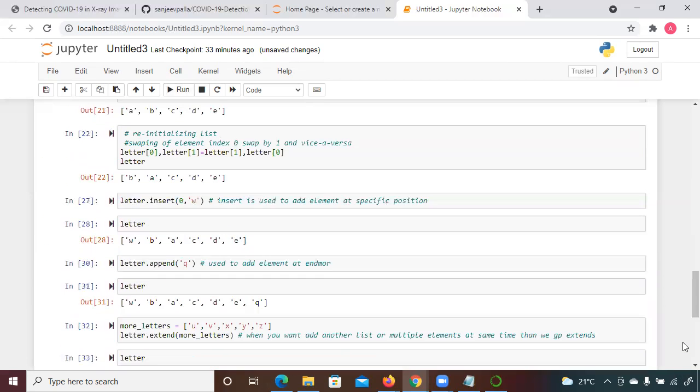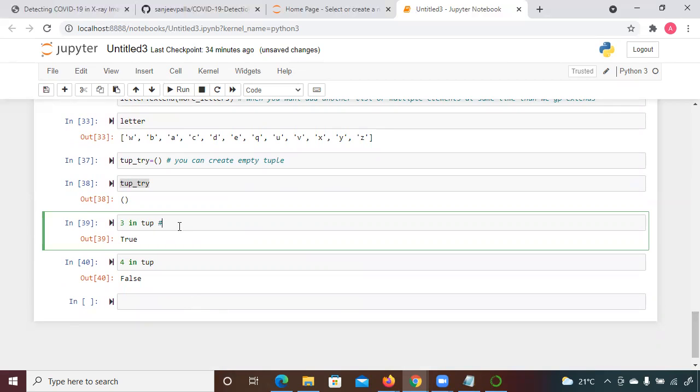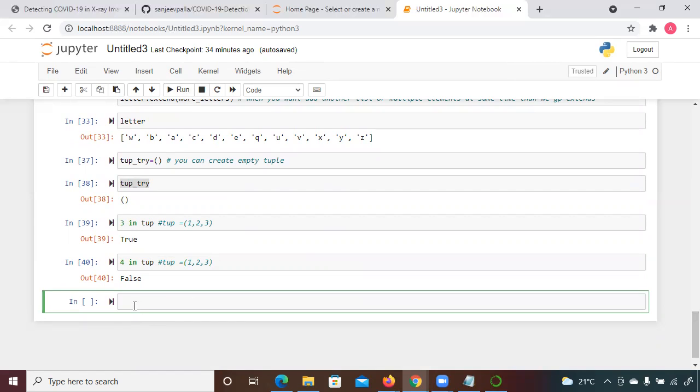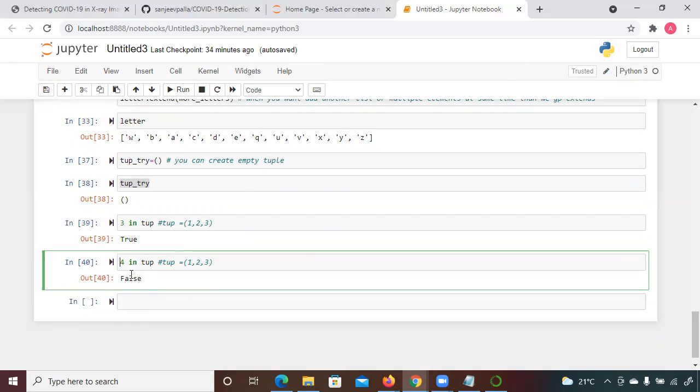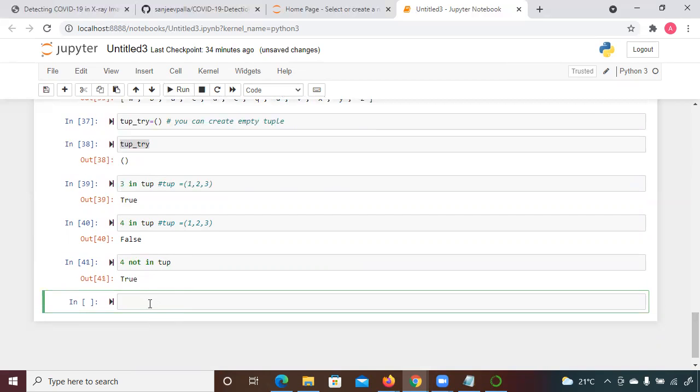So this way also you can check an element. In data engineering or in any machine learning project, we usually check it because we have to look into the data, whether the data is present or not. So this kind of code is required. Similarly, you can check in this way as well. Suppose I'm writing 4 not in tup. It is going to give you True, right? Because 4 is not there in the tup. So this way also you can check it.